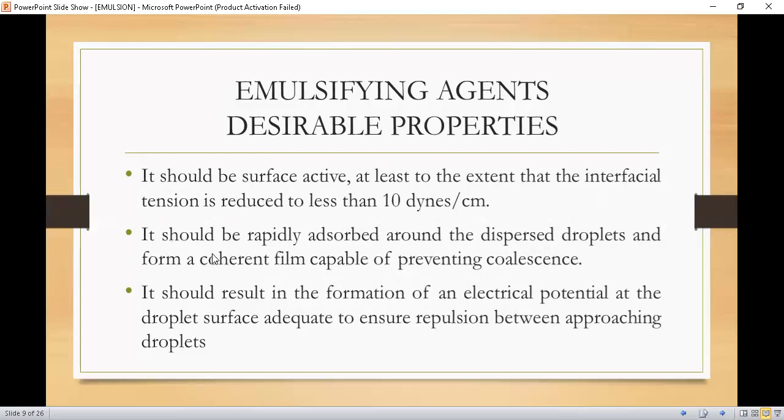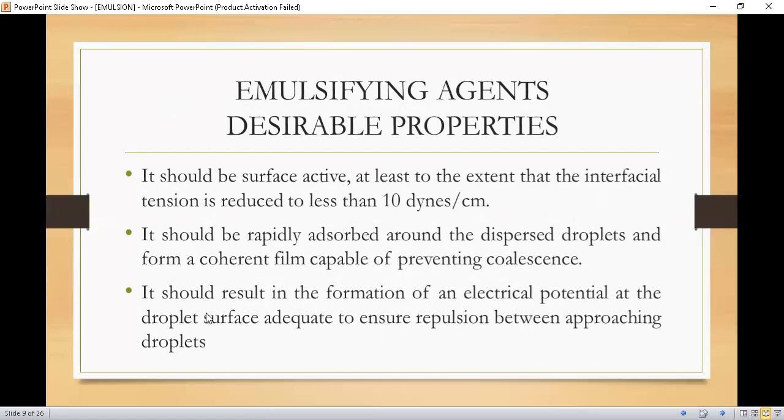The second desirable property: it should be rapidly absorbed around the dispersed droplets and form a coherent film capable of preventing coalescence. Coherent film means that it must form a film in an ordered, arranged way so that it will prevent coalescence. Coalescence is a phenomenon in which two droplets of the dispersed phase come together and form a globule of bigger size, and this is considered an incompatibility in the case of emulsions. The next desirable property: it should result in the formation of an electrical potential at the droplet surface, adequate to ensure repulsion between approaching droplets.